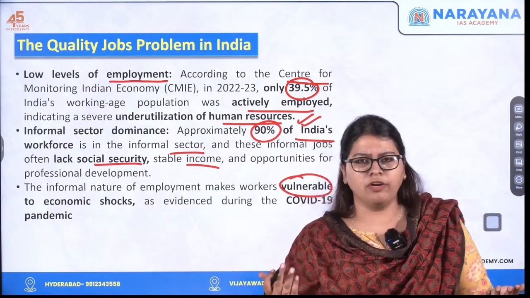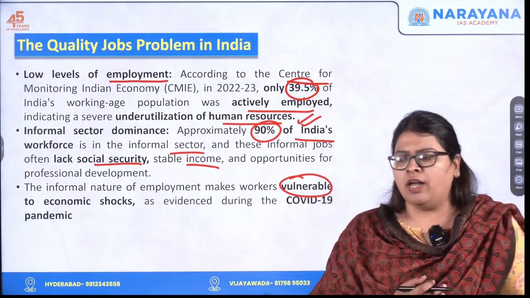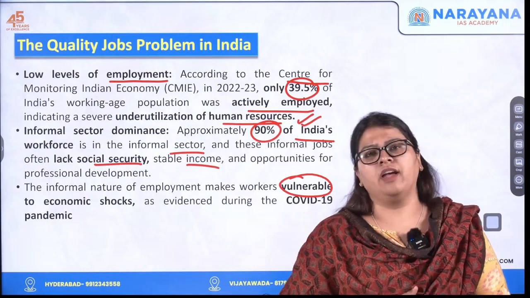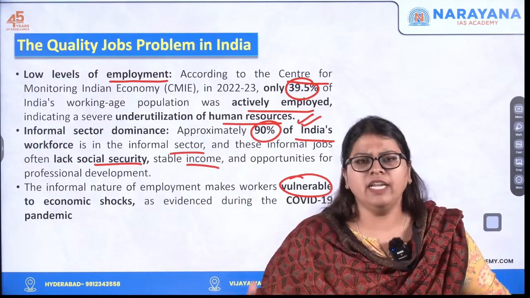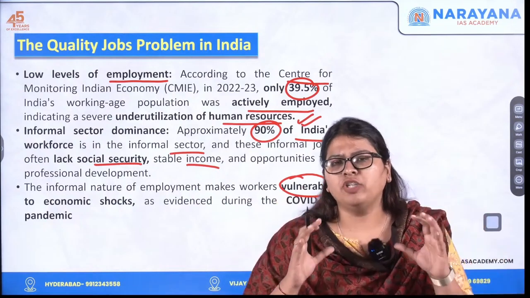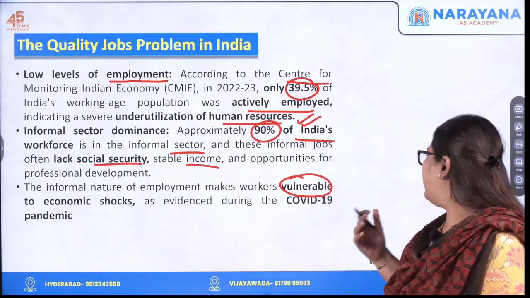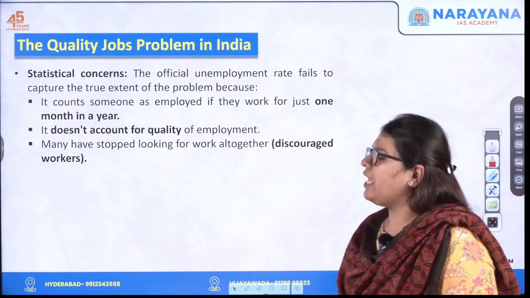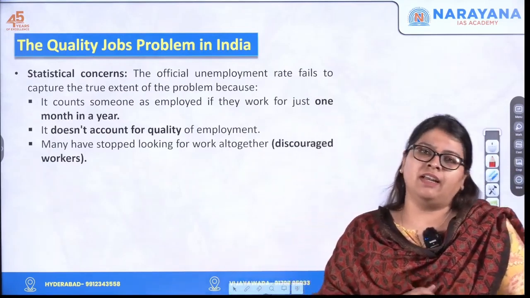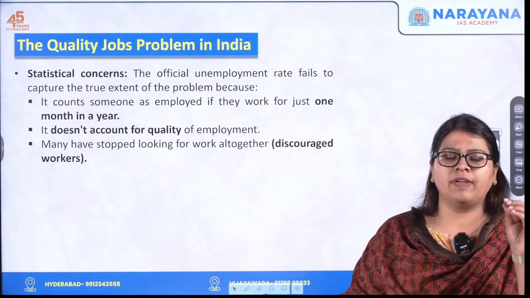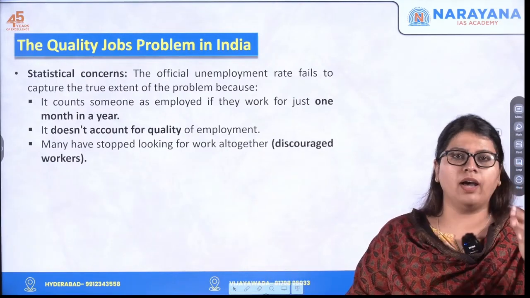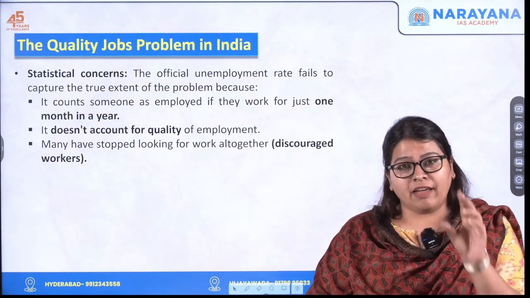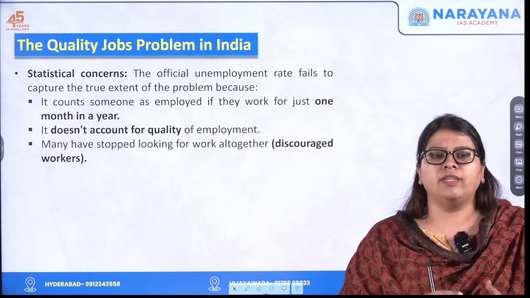For example, a lot of informal workers who were daily wage laborers, the people who were working in agriculture, all these people suddenly lost their jobs. So the impact of economic shocks on them was considerably higher when compared to that on formal sector employees. Next, there are statistical concerns. That is, we do not have exact numbers of who the underprivileged people are, and we also do not have the exact definition of what you mean by quality employment.